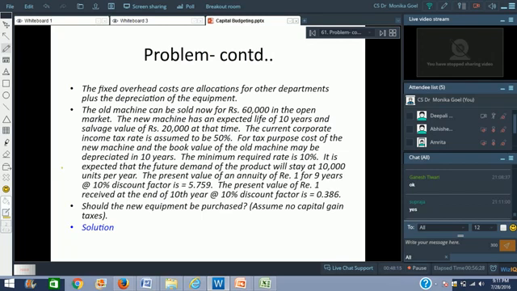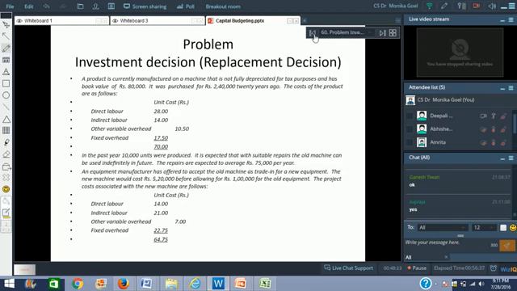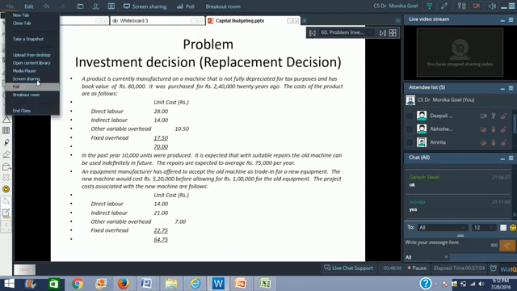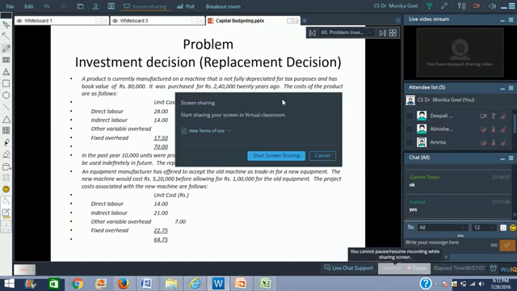It's a case of incremental cost and incremental benefit, right? So we will be talking on those lines now. We're not talking about the cash flows associated with the selling price, because we do not have the selling price anywhere. We just have the two kinds of costs. So what we should do is compare the two alternatives, and the number of units also remains the same. So in order to reduce our calculations, we can simply do an incremental cost.